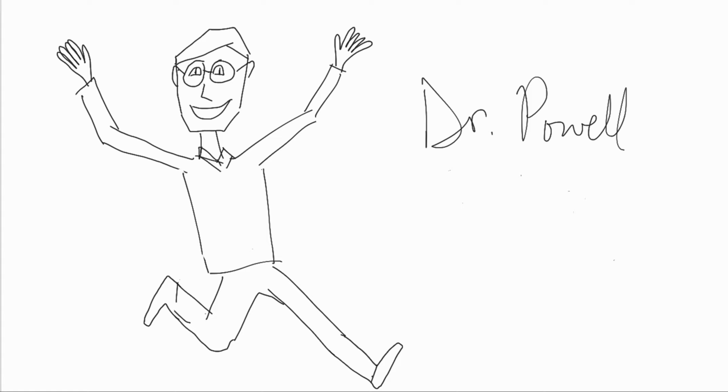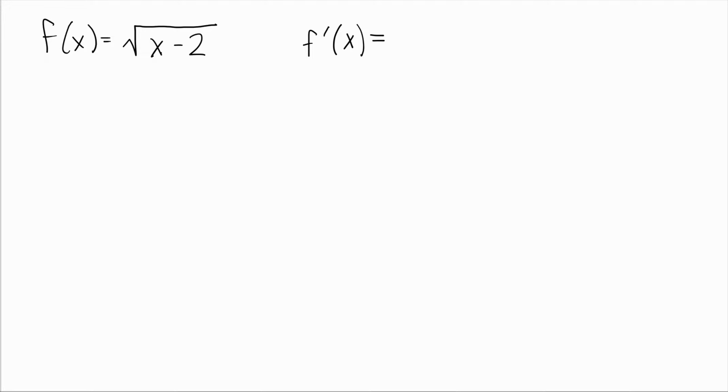Let's take a look at how we can find the instantaneous rate of change of this function right here, square root of quantity x minus 2, at an arbitrary point x. So here's the curve, right?